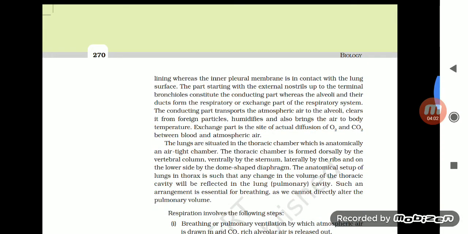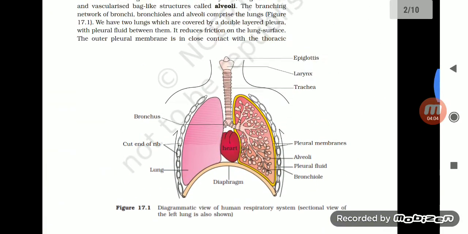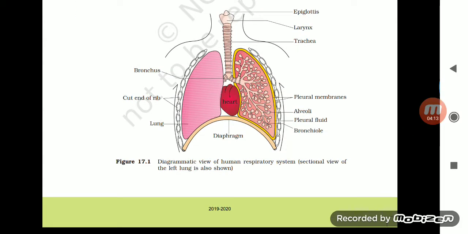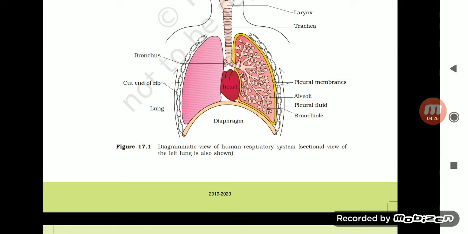Guys, let's go and look at the diagram. We can see the epiglottis over there. Then after the epiglottis we have the larynx. After the larynx there is the trachea, and in the lungs, on the outer surface, we have the pleural membrane. Then we have small air sacs known as alveoli. Then we have pleural fluid in between the two pleural membranes. We have the bronchiole, which is just connecting to, or forming part of, the alveoli. Now we have the diaphragm and heart.